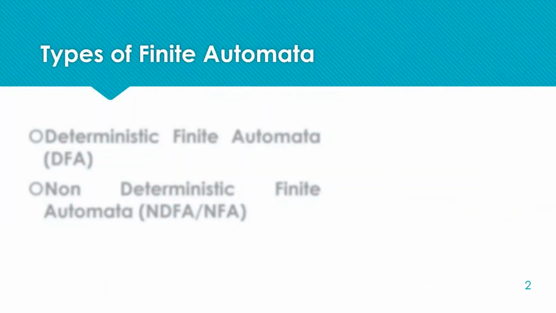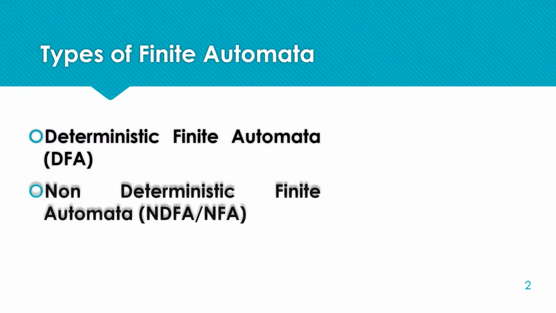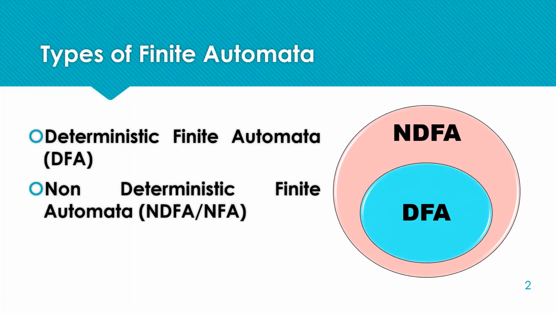The types and definition of finite automata from the previous lecture. As we have already described, the main categories of finite automata are deterministic finite automata or DFA and non-deterministic finite automata, NDFA or NFAs. DFAs are a subset of NFAs, means all the DFAs are NFAs, or we can say that DFAs are the most restricted version of NFA. If we have constructed a DFA, obviously it is an NFA. So we will be focusing more on DFA construction.